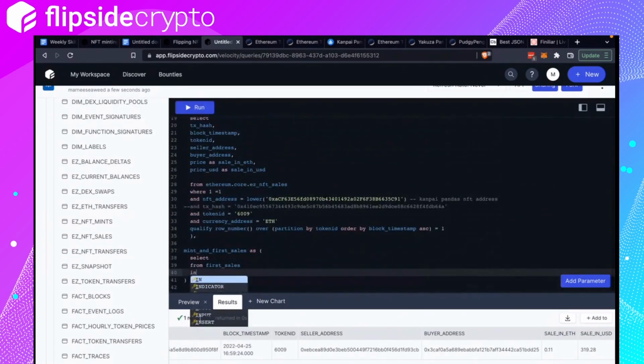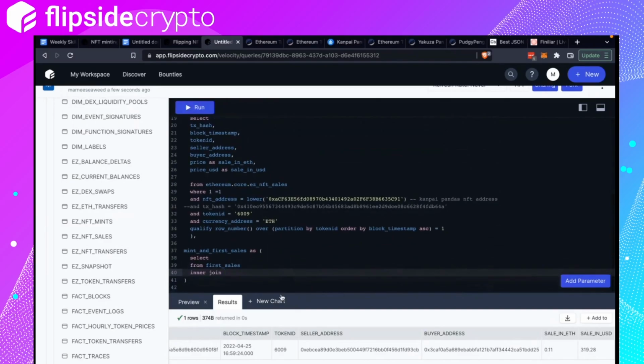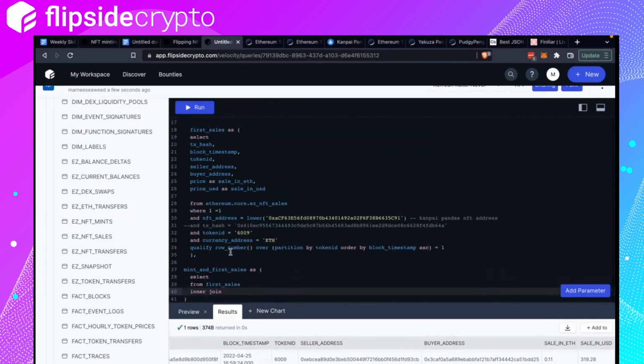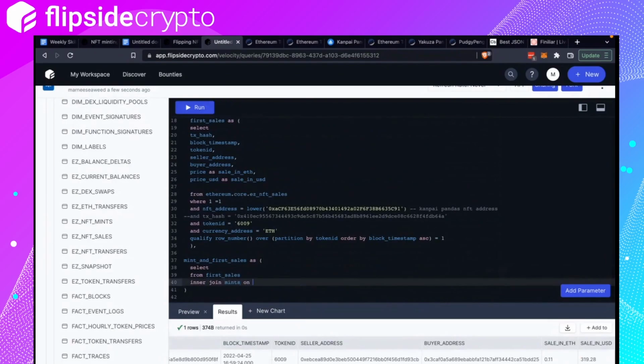I guess we can inner join here. By inner joining on transaction hash, we're saying that I only want transactions where this token was minted and also sold. If it's not sold, it's not included. So inner join mints on, let's just call this m. So f dot transaction hash equals to,